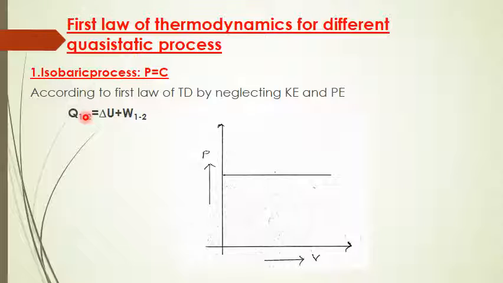According to the first law of thermodynamics, neglecting kinetic energy and potential energy, for an isobaric process the expression becomes Q1-2 equals delta U plus W1-2. For an isobaric process, the pressure will be constant throughout the process, and the first law follows like this.